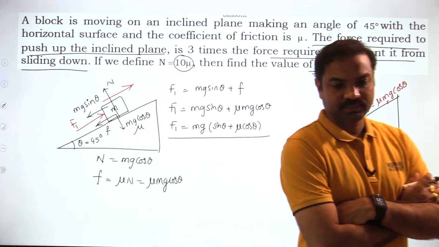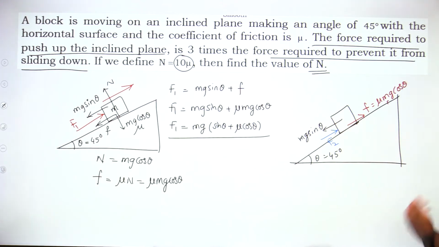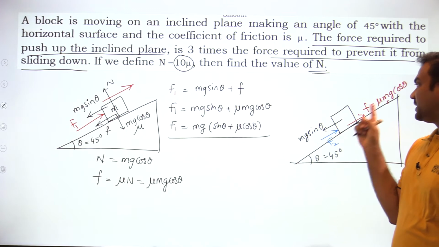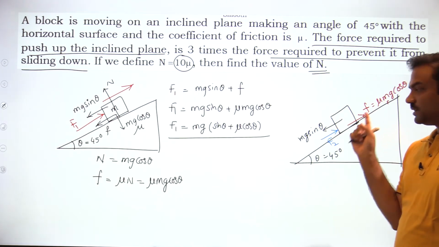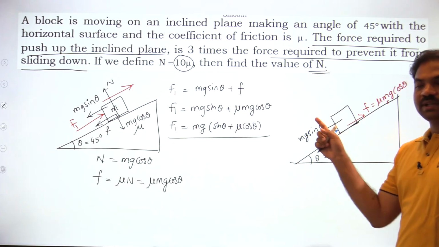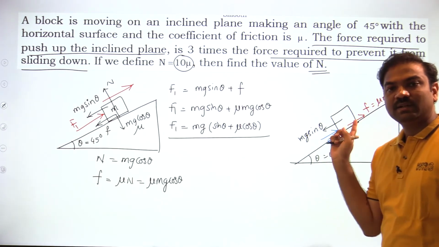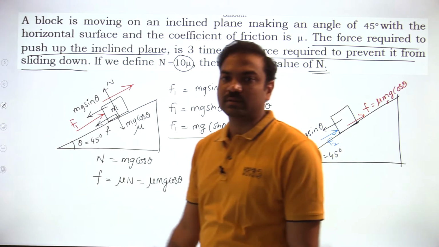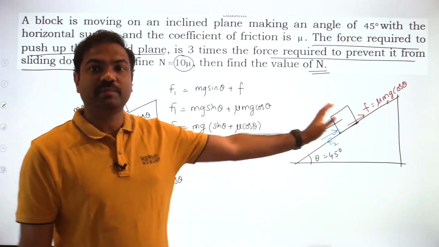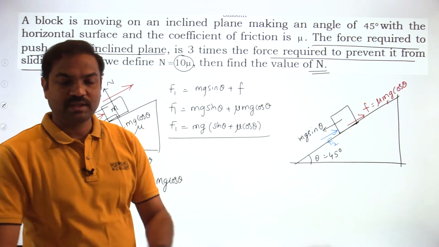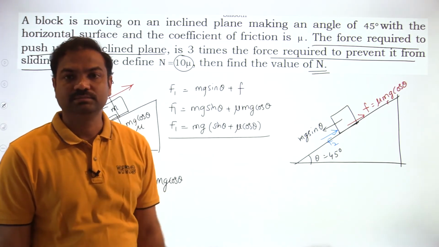All of you okay? Have done in the similar manner. We are applying F2, which is an unbalanced force. mg sin theta is more than mu mg cos theta. Now I am applying the force upward so that F2 and small f, friction, both will balance the mg sin theta. Then there will be no sliding down. We are preventing the block from sliding down.